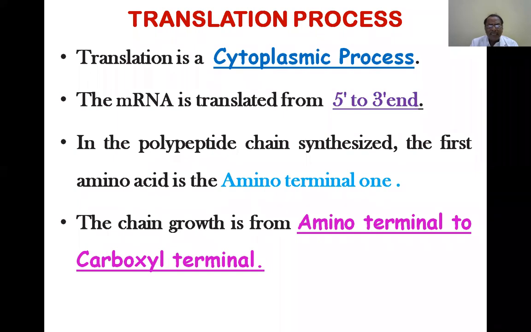Glutamic acid is water soluble, or hydrophilic, whereas valine is hydrophobic. Not only that, what are the hydrophobic materials? The lipids. So instead of a water soluble nature, the globin protein gets a fatty nature, and hence it is sticky and forms polymers.